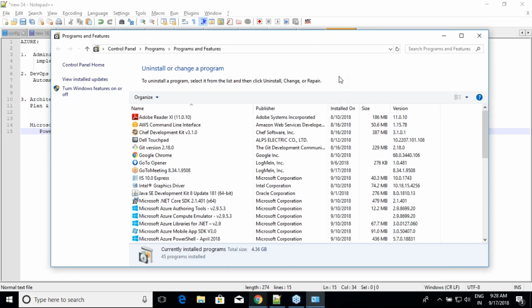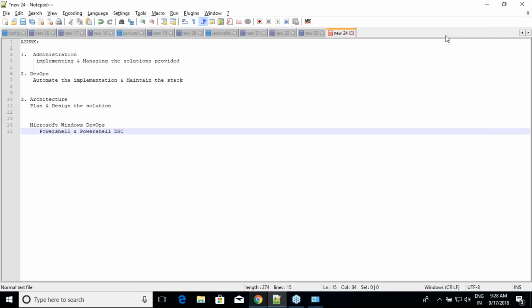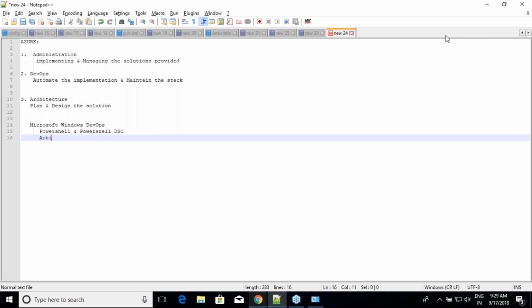DSC is desired state configuration, and exactly DSC is what Azure calls Azure Automation. In Azure, there is a module called Azure Automation, and Azure Automation is nothing but PowerShell DSC with Azure intelligence. That's it. So it is very much important. And apart from this, you need to learn about Active Directory. This is a primary responsibility.